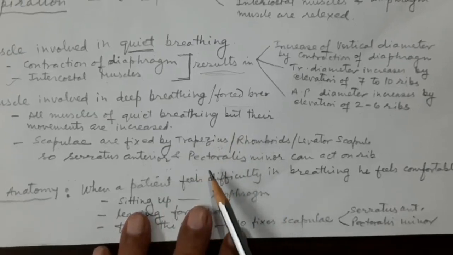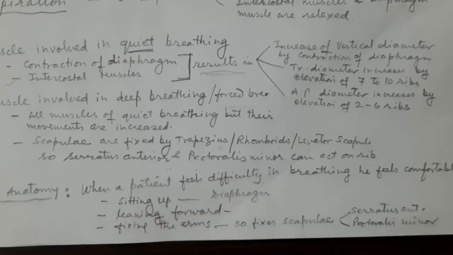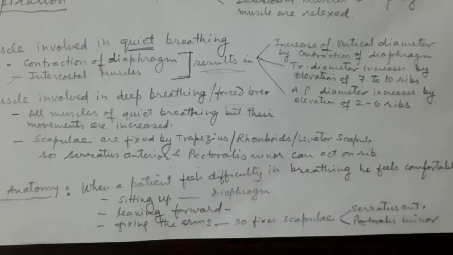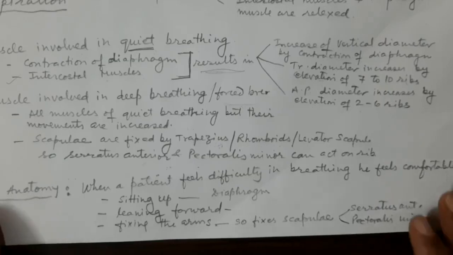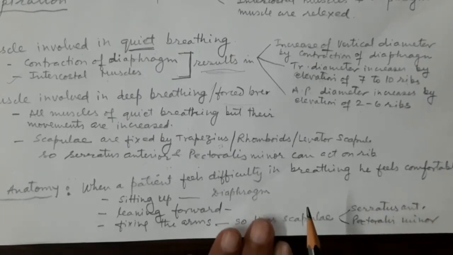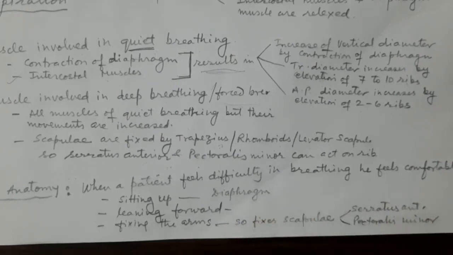Similarly, because of fixing of the scapula, pectoralis minor, which is also attached to the chest ribs on the anterior aspect, will also start acting on the ribs. It will also increase the dimensions of the thoracic cavity. Similarly, the first rib can also act here in forced breathing due to the attachment of the scalenus anterior and medius.